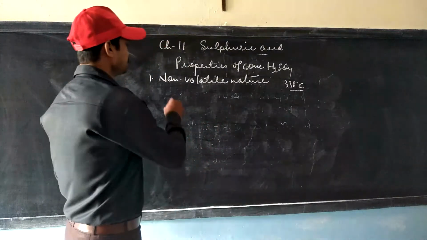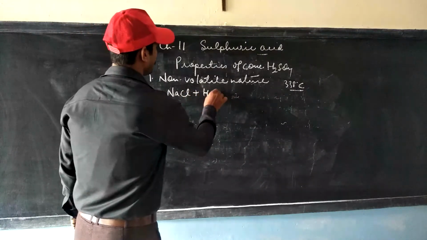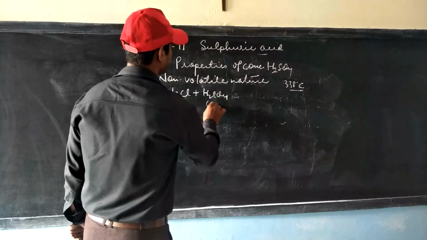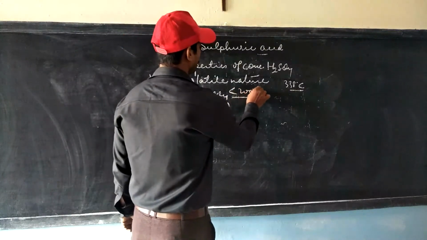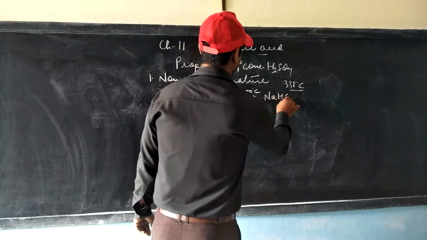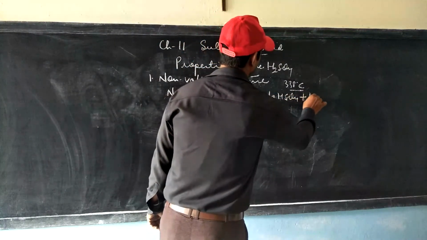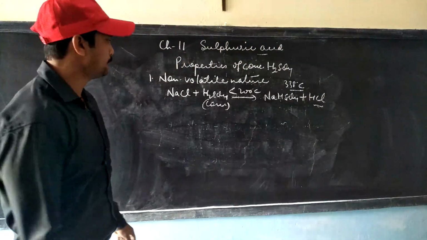Here are the examples: NaCl plus conc H2SO4. When it is heated to below 200 degrees Celsius, it gives NaHSO4 plus HCl. So we have hydrochloric acid here, which is a volatile acid.